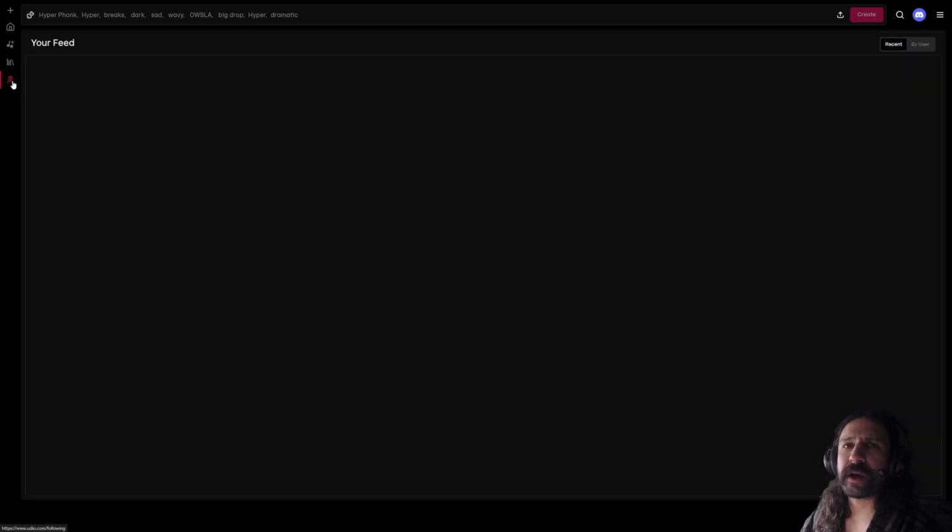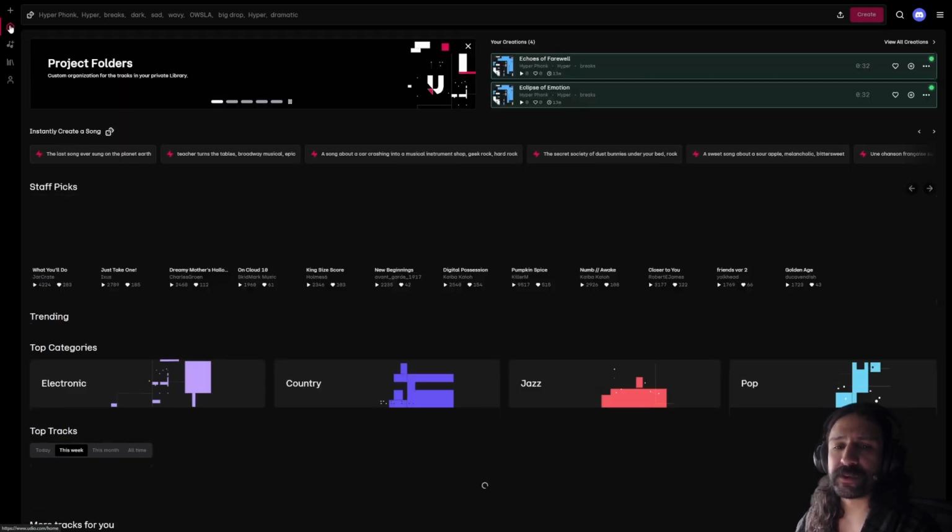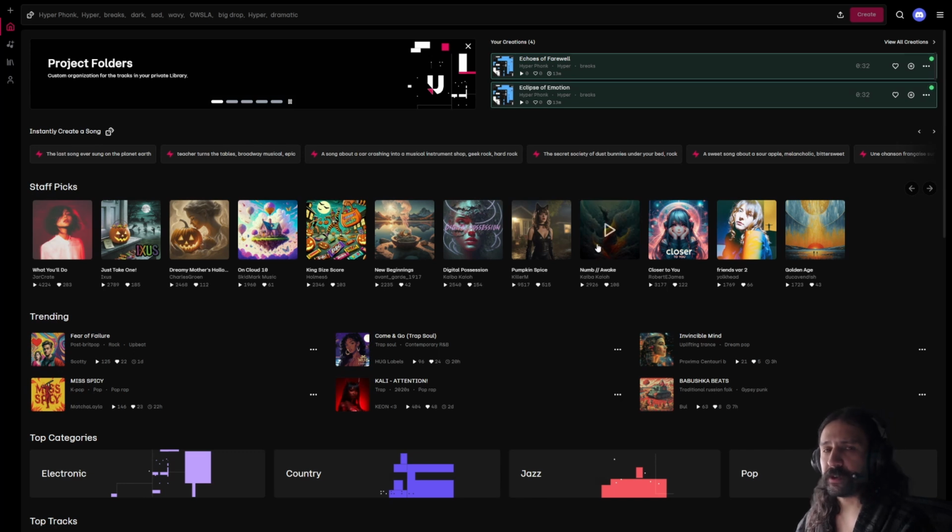Now below that, we have our feed. This is just going to be probably synchronized to our preferences as far as Udio can understand it. I actually don't see anything here. Maybe I don't know what your feed is, because I think there should be something. Oh, I think this would be if I liked any other artist's music, or if I listened to other artists' music, it would end up here. I'm not sure. I've never used it before. I only use Suno and Udio to create things. I don't use them to listen to other people's music.